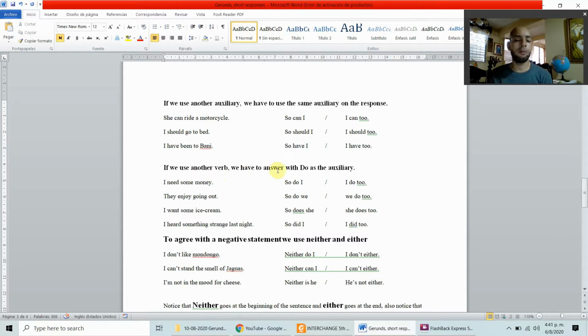If we use another verb, we have to answer with do as the auxiliary. If we don't use a modal or an auxiliary, we have to use do as the auxiliary. I need some money, so do I. I do too. They enjoy going out, so do we. We do too. I want some ice cream, so does she. She does too. I heard something strange last night, so did I. I did too. Here, did, because this sentence is in the past form, so you have to use the past form for the short answer as well.